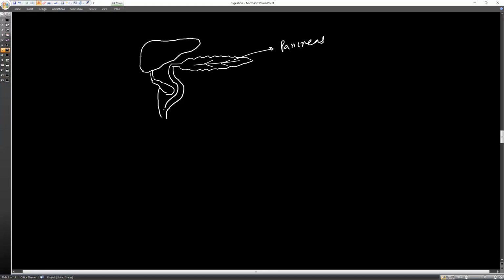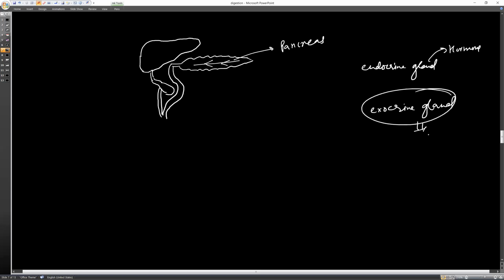Nobody. Because there are two types of glands we have. One is the endocrine gland, which secretes hormones. Another type is the exocrine gland, which secretes enzymes.